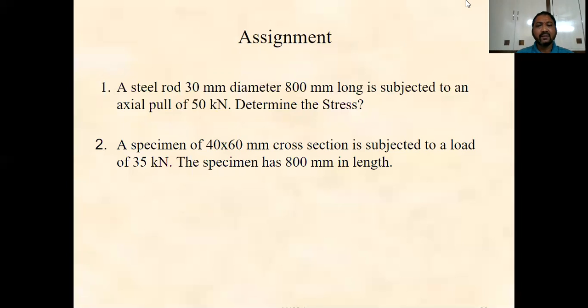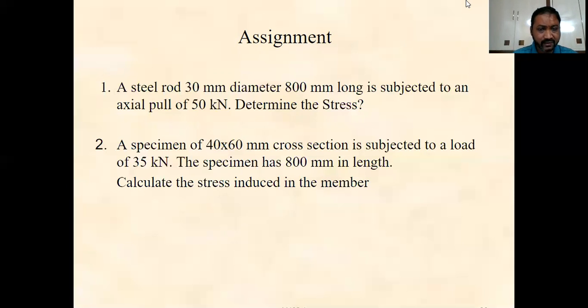The next assignment is given as a specimen of 40 by 60 millimeters cross section subjected to a load of 35 kilonewtons. The specimen has a length of 800 mm. Calculate the stress induced in the member. In the previous case we studied only a member having a round cross section.